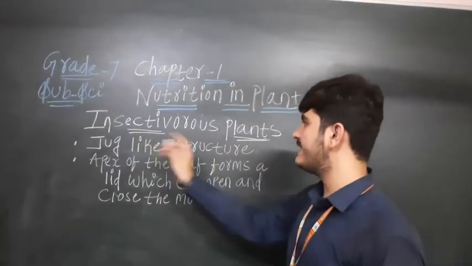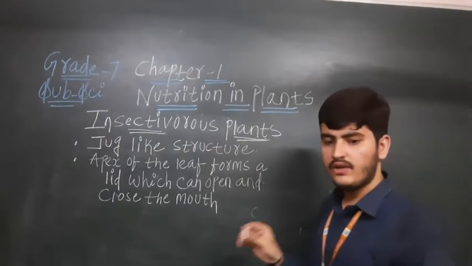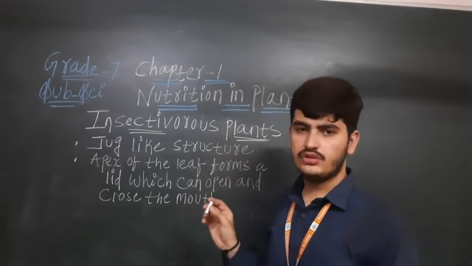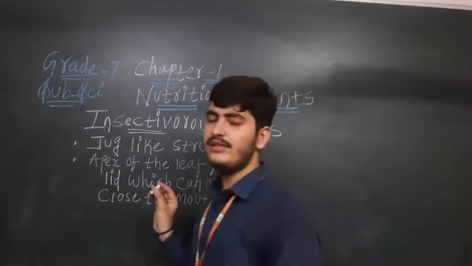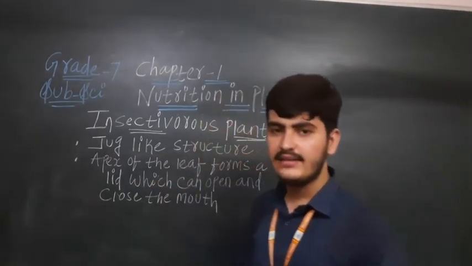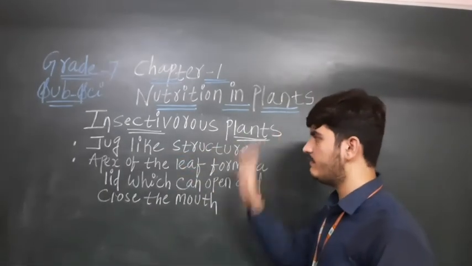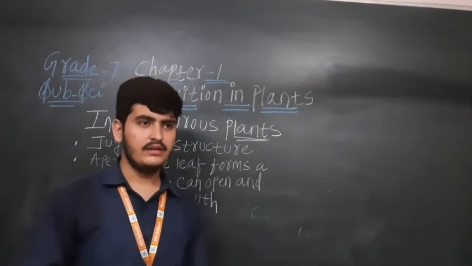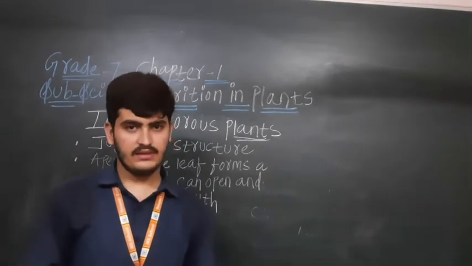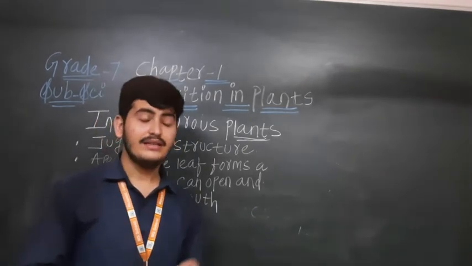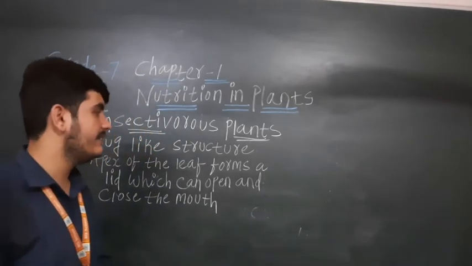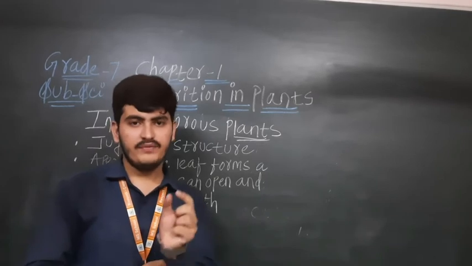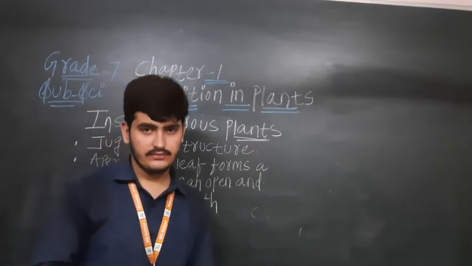Our topic is insectivorous plants. Now you can say, sir, what is the meaning of insectivorous plants? Yes, such kind of plants are eating the animals, or we can say they are eating the insects. They are known as the insectivorous plants. Have you ever seen, have you ever heard that plants are eating the animals? It is amazing, right? Yes, students, plants are eating the animals. The example of that plant is the pitcher plant, which is eating the insect.